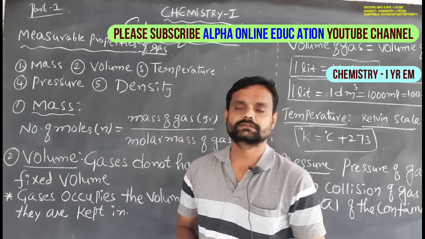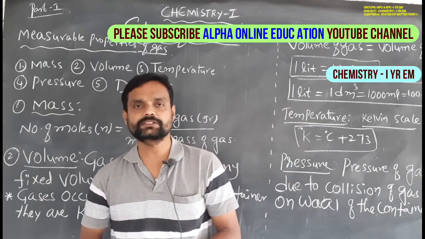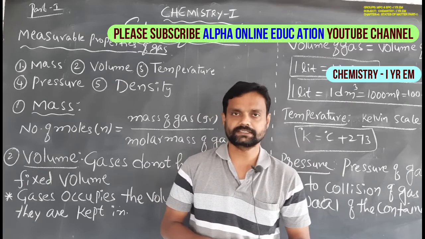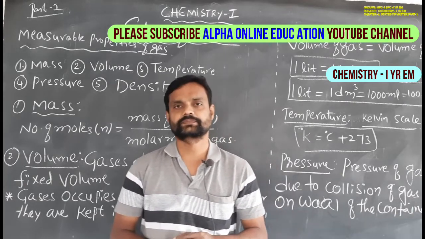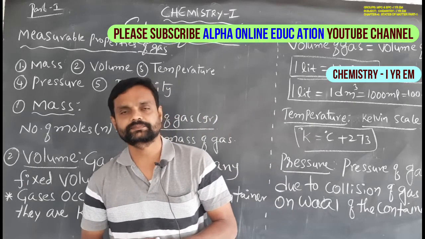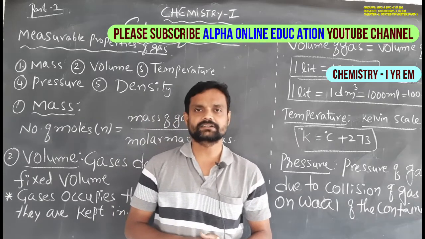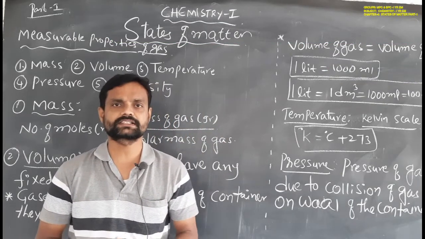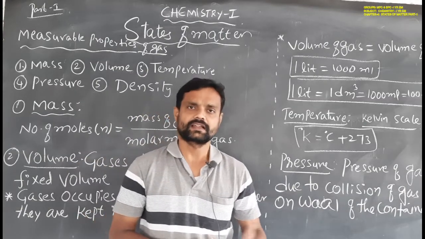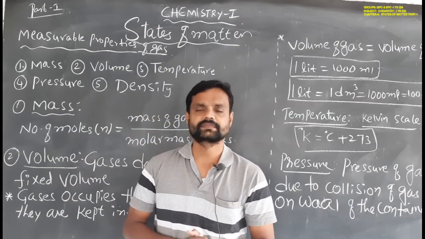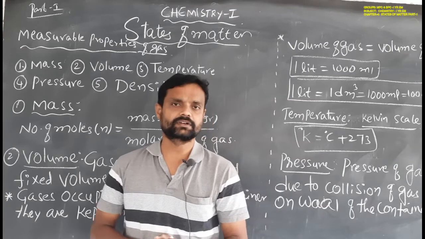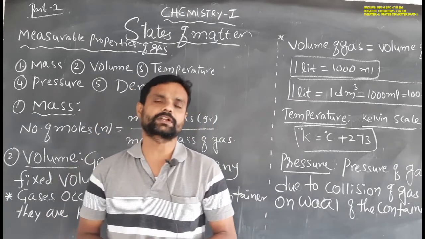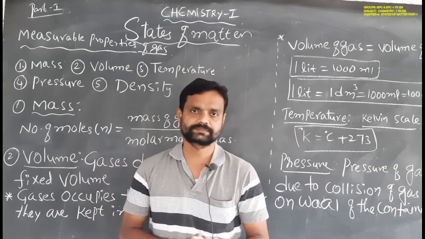So now we have to learn the new chapter in the first year chemistry for intermediate syllabus. Already in 10th standard we have learned the atomic structure, that is the structure of atom, the periodic table and chemical bonding, and already in school levels we have to know the properties of the gases.